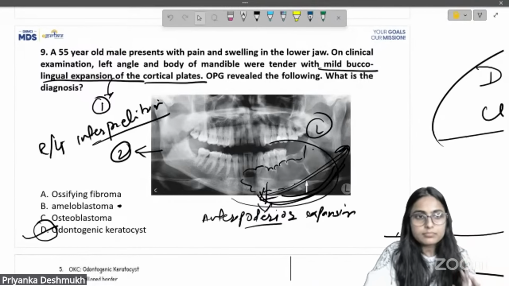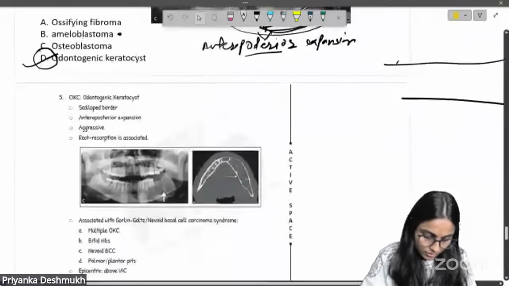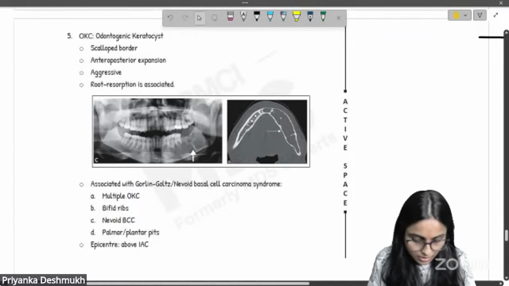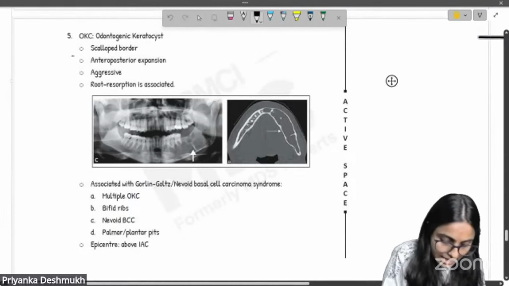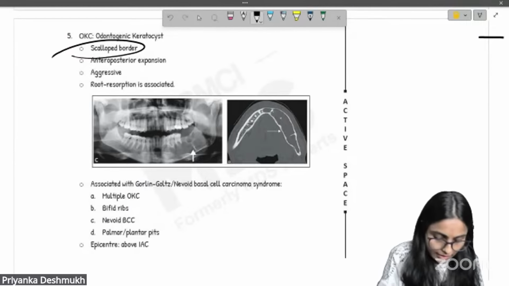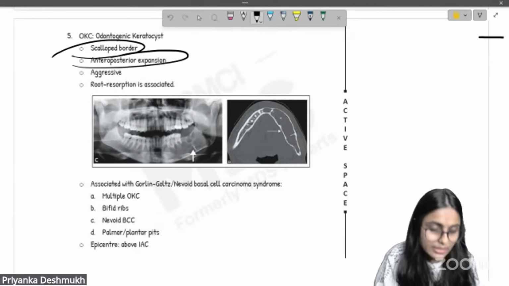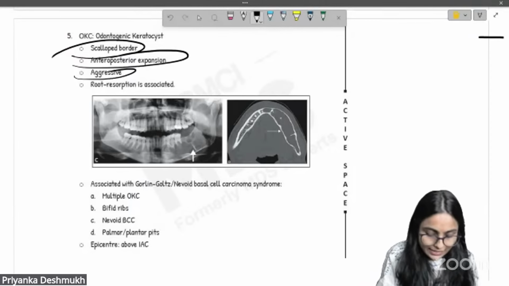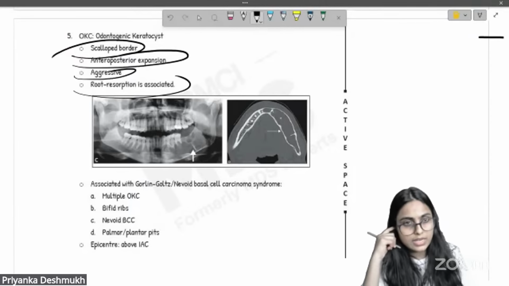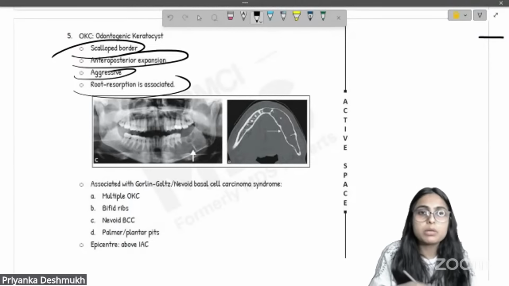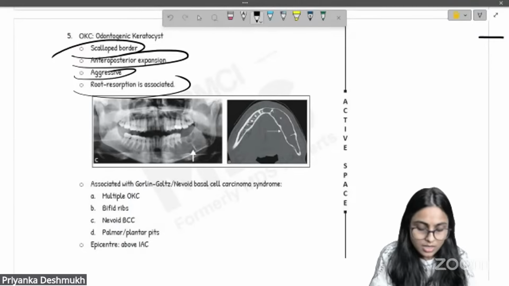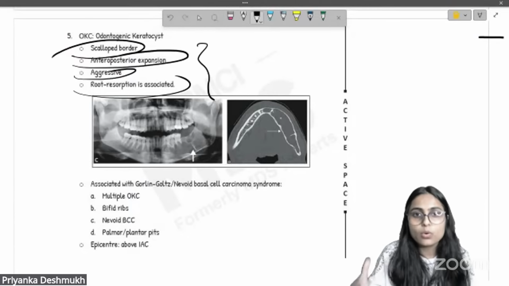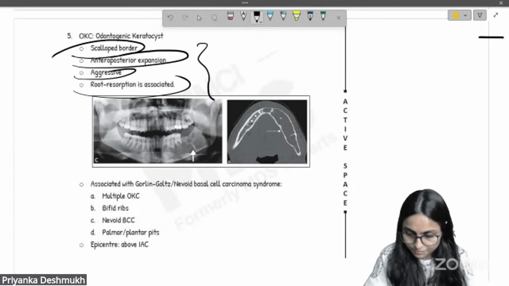So OKC also we have studied. This is a screenshot from notes. We have the scalloped border, which is given in the OPG, and anteroposterior expansion, which is given. OKC is aggressive, and there is a root resorption associated. So if they modify the question and give it next year, please remember the other features also, which tell you OKC is the correct answer.